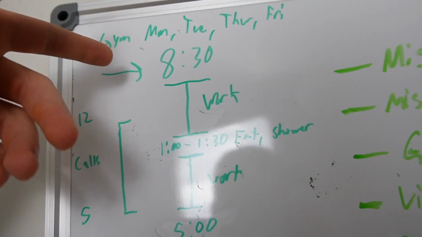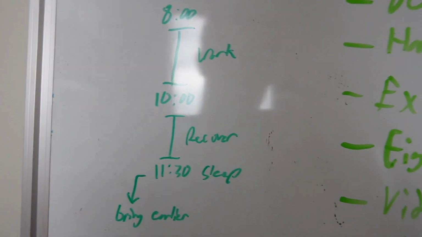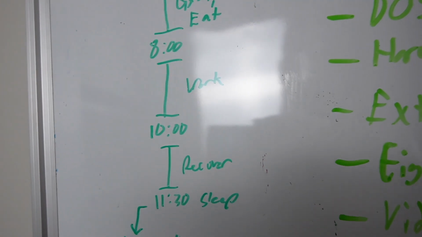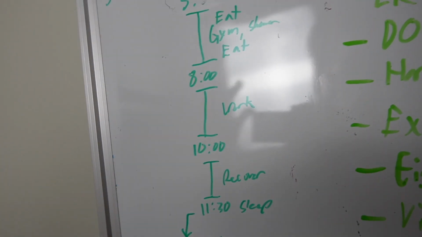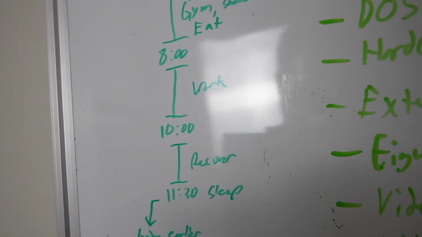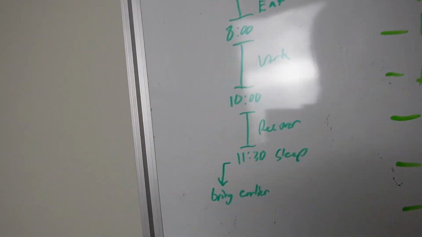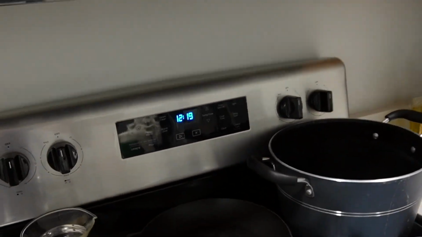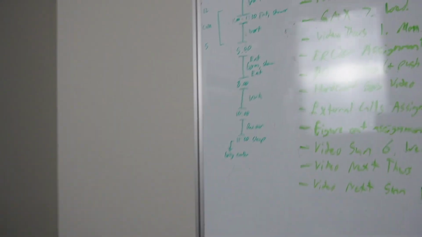So I wake up at 10 and I try to get to bed at 12 p.m. And I have a timer that actually tells me when it's time to go to bed. I rarely listen to it. In fact, right now it is 12:20 in the night. So it's past my bedtime, but I'll be up at 10.